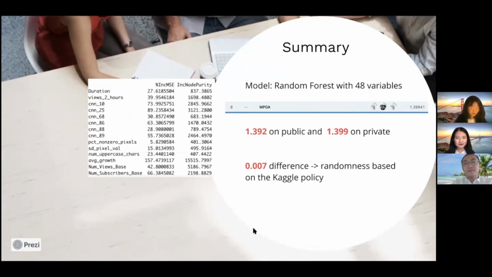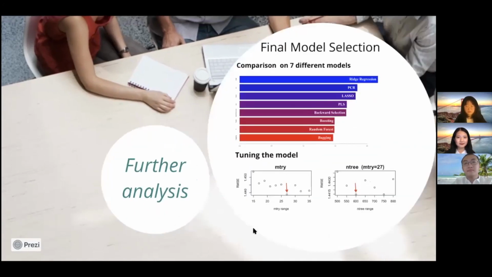This actually leads to our public score of 1.392 and the private score of 1.399. The 0.007 difference should not be considered as overfitting of our model. Thus, we can conclude that our model is stable and robust. The difference actually is generated from the randomness based on the Kaggle policy. Then the next part will be our findings.